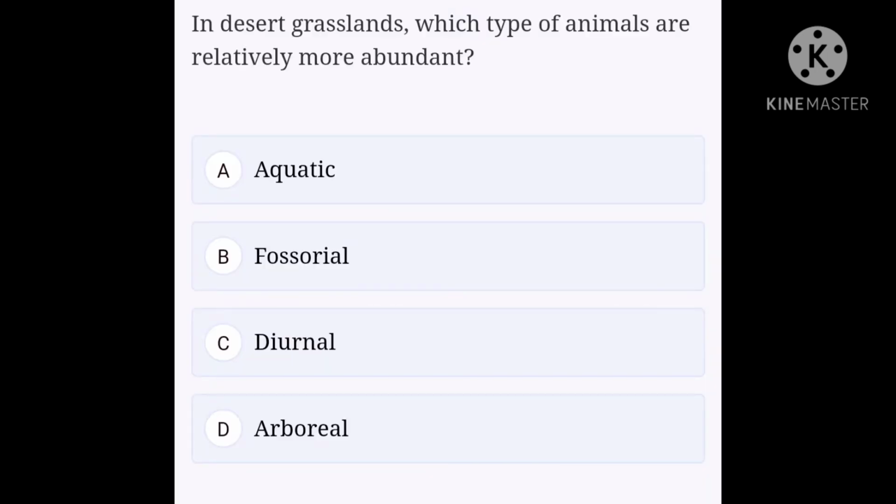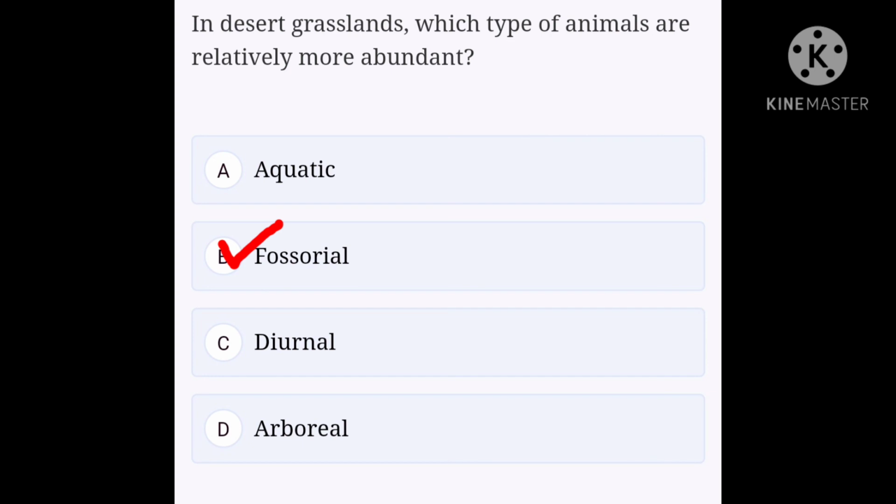Next one. In desert grasslands, which type of animals are relatively more abundant? Option A, aquatic. Option B, fossorial. Option C, diurnal. Option D, arboreal. Desert animals prefer to live under the surface. The animals residing either permanently or for most of their life inside the burrows or under the earth's surface are known as burrowing or fossorial animals, and most of their existence is described as subterranean or underground. So option B, fossorial, is the right answer.